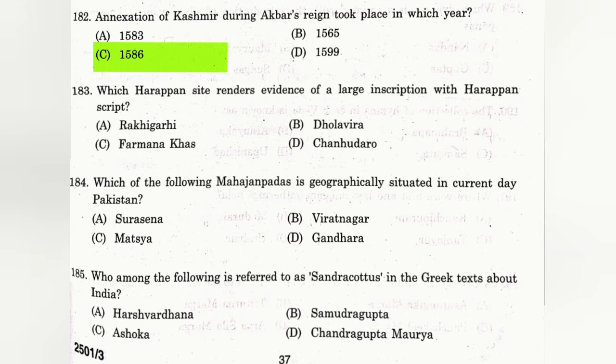Question 183. Which Harappan site renders evidence of a large inscription with Harappan script? The answer is B. Dholavira. Remember, Dholavira is an archaeological site in Gujarat, India.